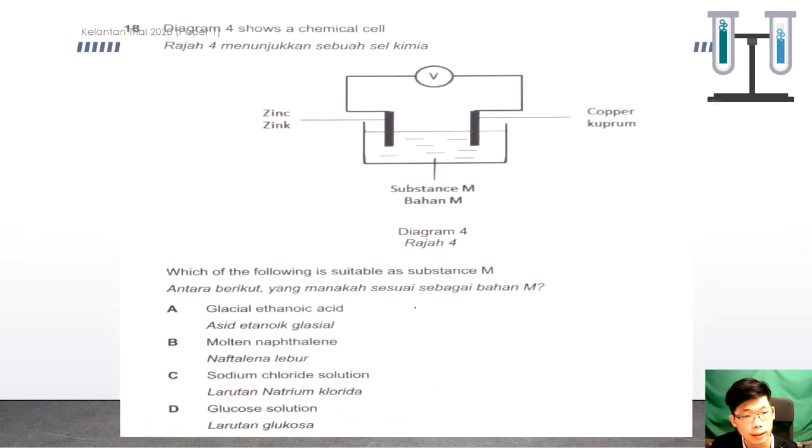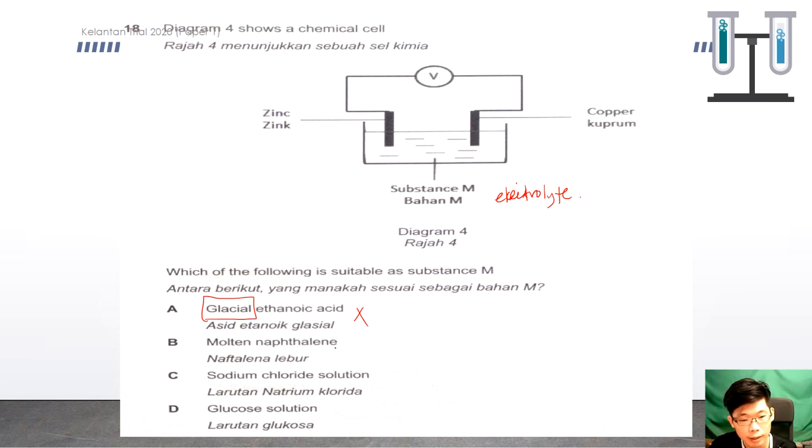Question 18. Okay, it shows a chemical cell. Substance M should be an electrolyte, so we must choose an electrolyte. So we look into the choices here. Glacial ethanoic acid. Glacial means no water inside, so it's molecules.